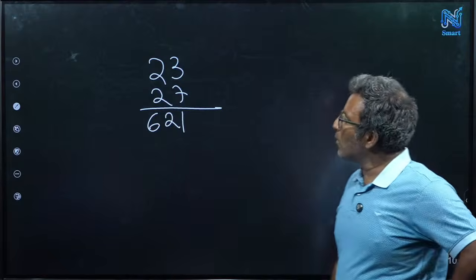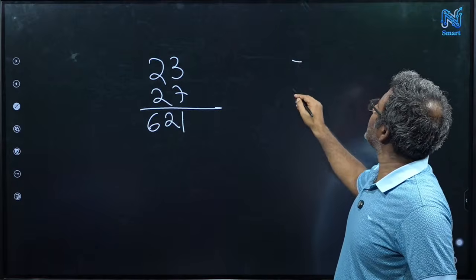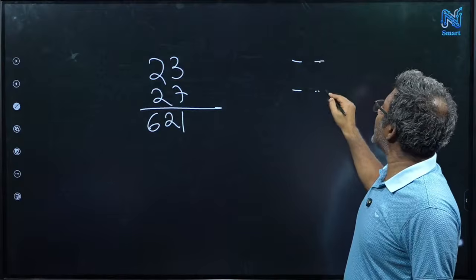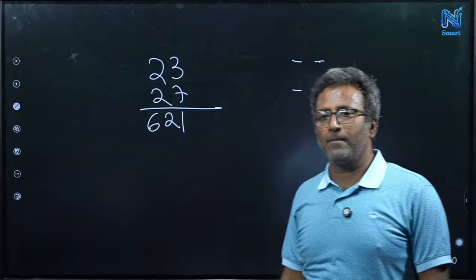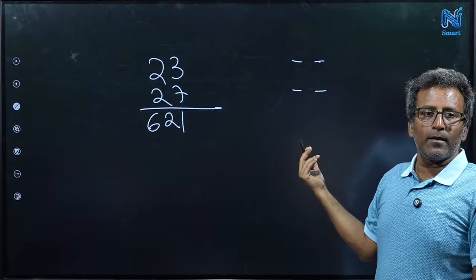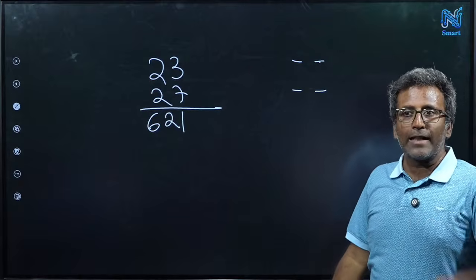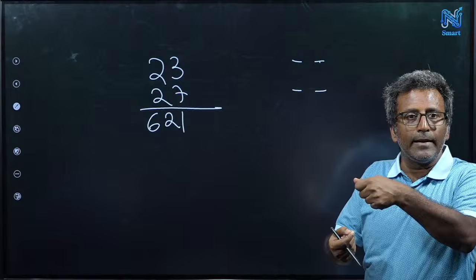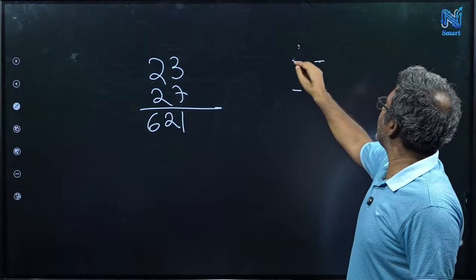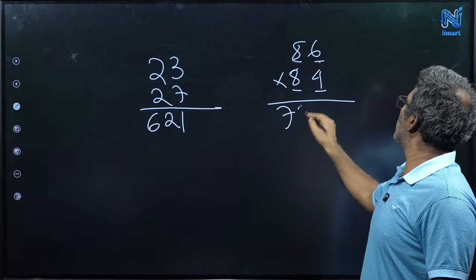So what type of numbers do I need? I need numbers where the first digit is the same, like 2 and 2, 7 and 7, and the last digits must add up to 10. So for example, you just tell me two such numbers. Any two numbers where the tens place digit is the same, and the unit place sum should be 10. 86 and 84. The answer, if you multiply, will be 7224.